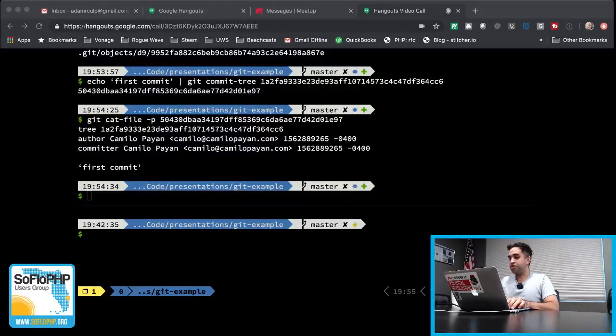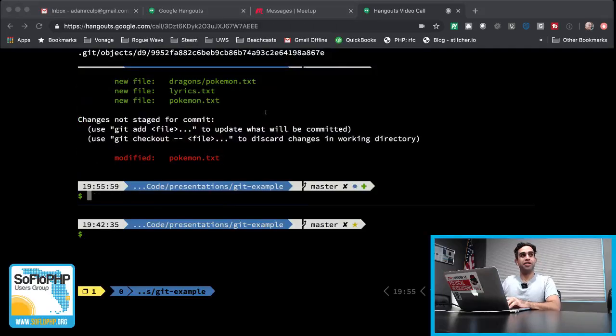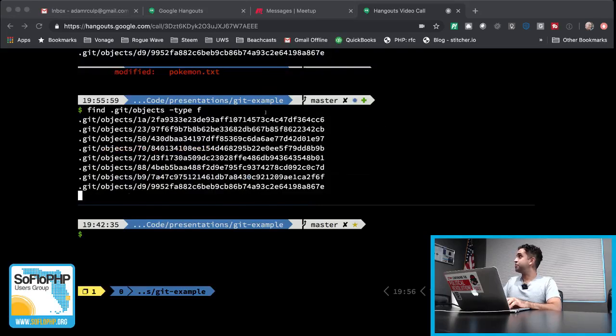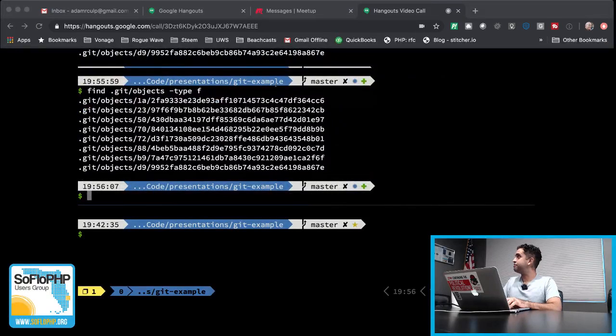Now let's update our tree with the latest Pokemon.txt information. Also, let's take a look at git status. It doesn't know that we committed it. We just created a commit, and that's sitting around in our objects folder right here. If I remember right, it started with a 5. But Git itself is not aware that any of this happened. It just knows that it's there now.